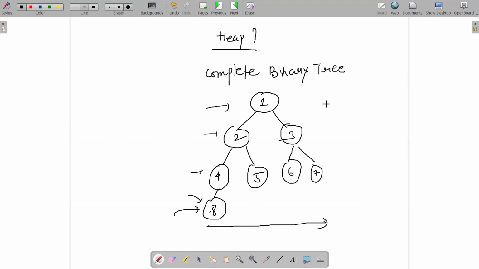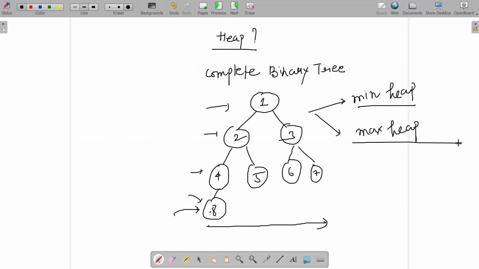Now, what kind of heap may I have? So there are two kinds of heap that we will be dealing with. One is min heap, another one is max heap. Okay. Can anyone give me the definition? What do you mean by min heap? What do you mean by max heap? Tell me. What is min heap? What is max heap? Anyone? Min and max heap. What's the definition?